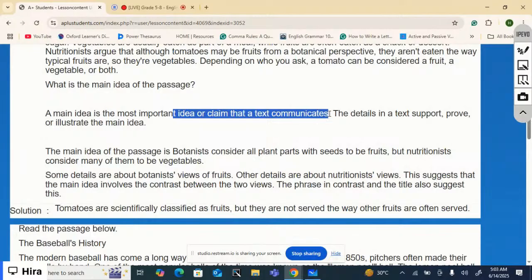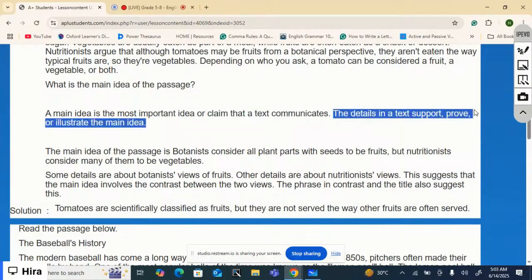Authors all around the world add a main idea in their writings, and they use it to communicate to the readers. The details in a text support, prove, or illustrate the main idea. When you read any text, sometimes you don't get the main idea immediately. How can you figure it out? How can you determine the main idea?